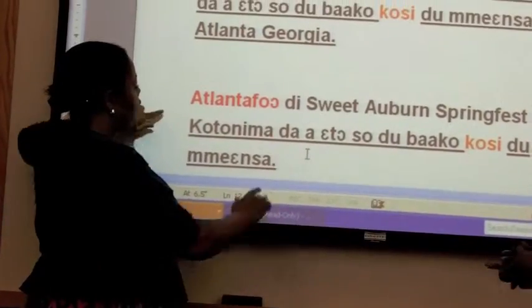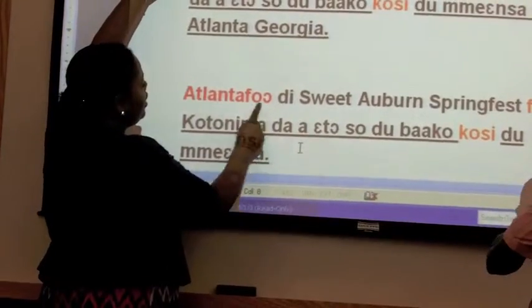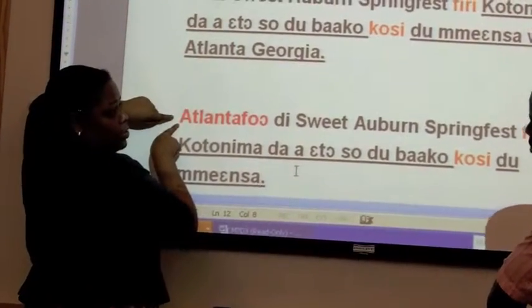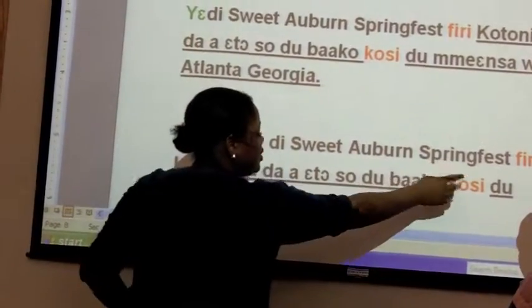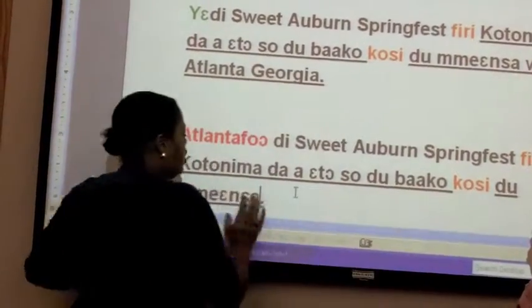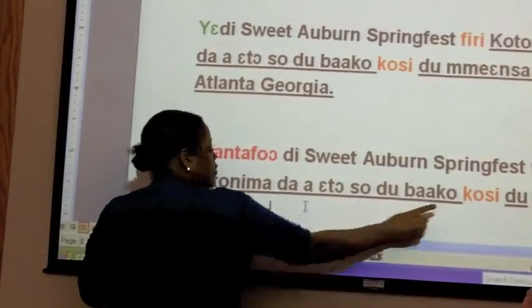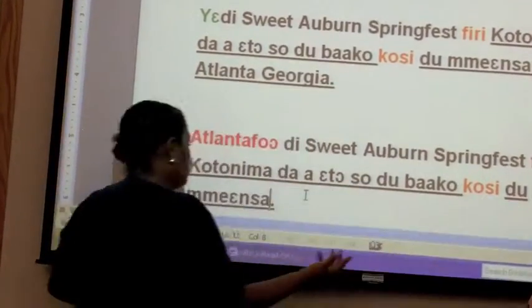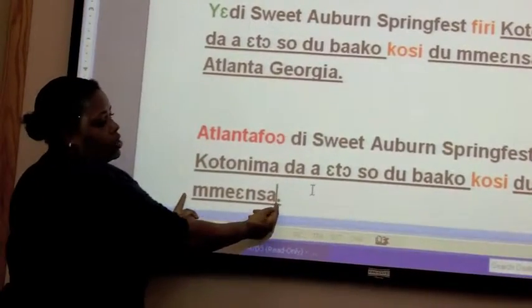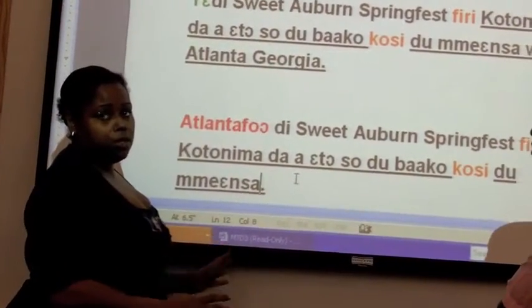Again, note, we took ye and replaced it with Atlantafoɔ, which means Atlanta people. They celebrate Sweet Auburn Fest from, then we put our time from this time to, then we put in another time frame. So remember, whenever you're doing these constructs,